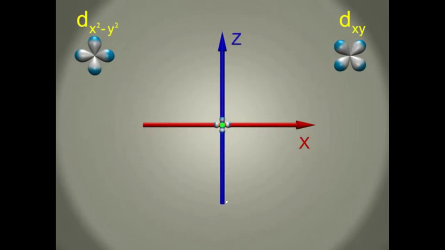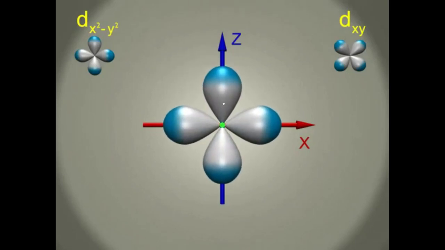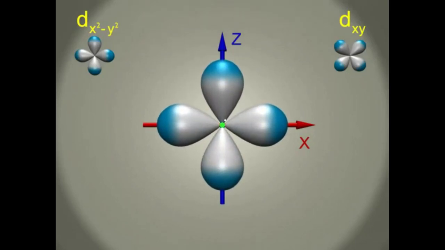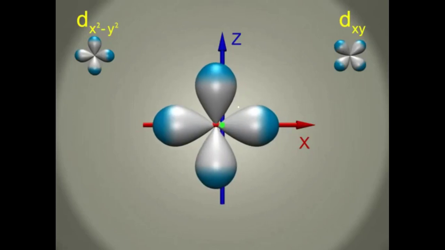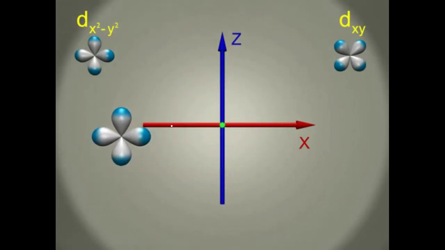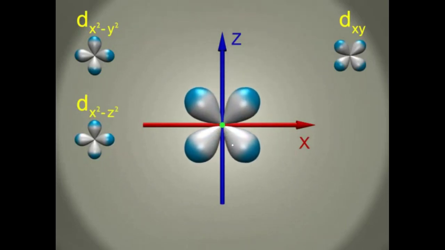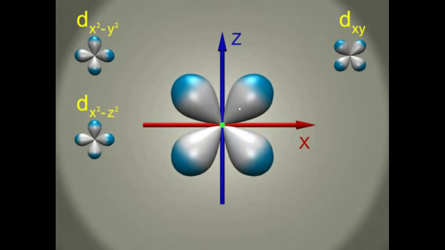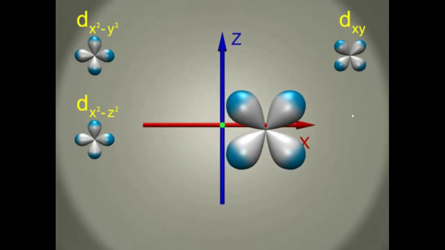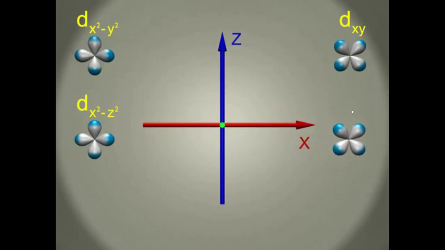On the same axis the orbital lobes are present in this way, so these are called the dx square minus z square orbitals, and some orbital lobes are in between the x and z axes. These orbitals are called the dxz orbital.